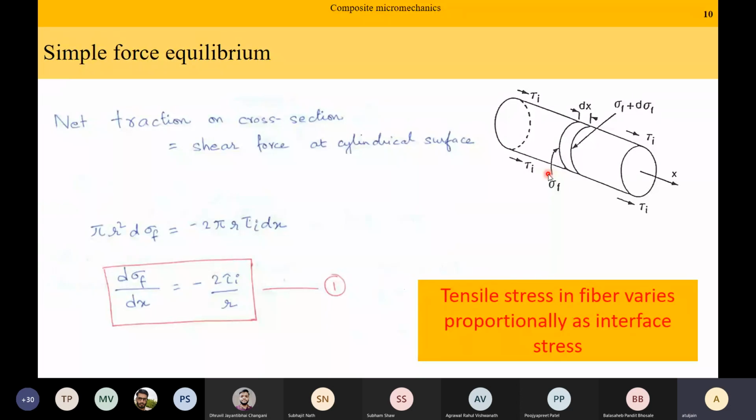So they have to be equal for equilibrium. From that, I can get d sigma f by dx is equal to minus 2 tau i by r. It means that tensile stress will vary proportionally to the interface stress. So the higher the value of tau i, the higher the variation in the normal stress. Okay? Is this step clear?